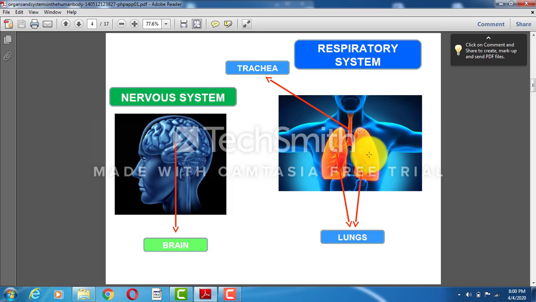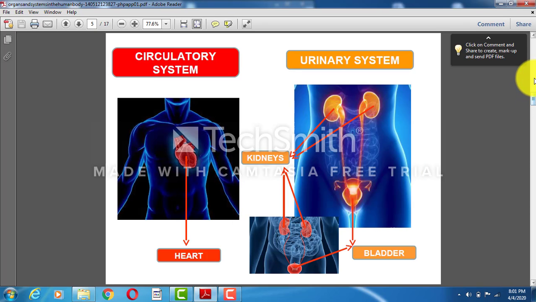They are sponge-like, cone-shaped structures that fill the chest cavity. This is your chest cavity, and the lungs are located in the chest cavity. What is the function of the lung? The lungs provide oxygen and also help in exhaling carbon dioxide. When we breathe in and breathe out, it is all about the lungs.